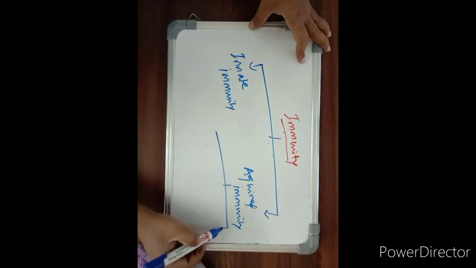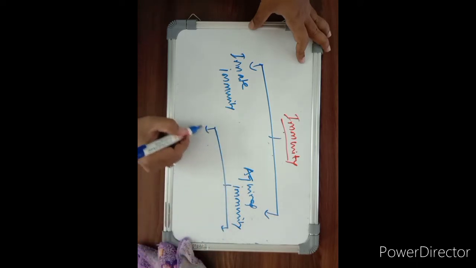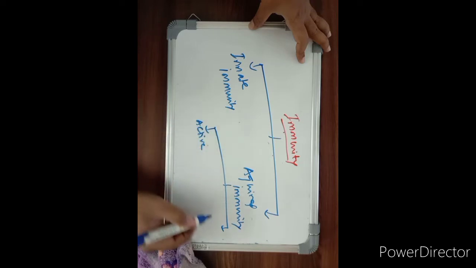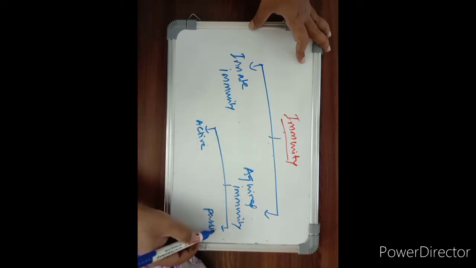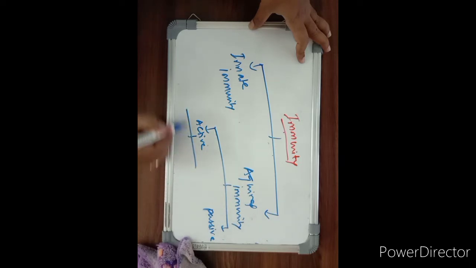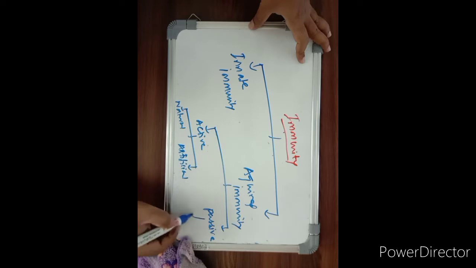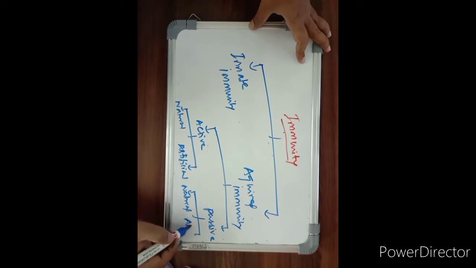Again, acquired immunity can be classified into active immunity and passive immunity. Again, active and passive are each classified into natural and artificial. So let us discuss all these different types of immunity.